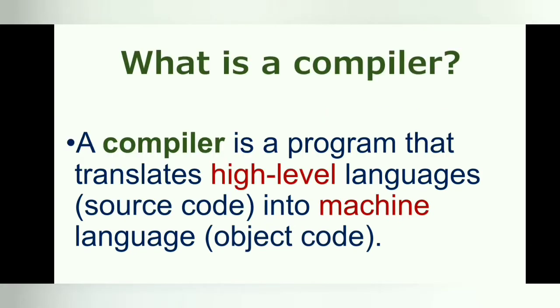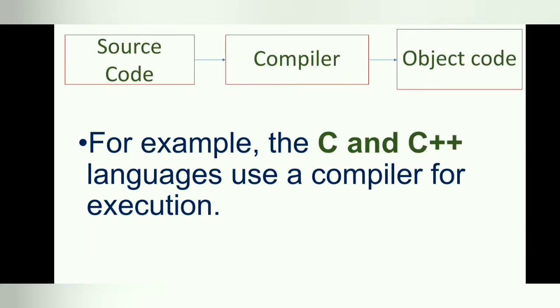What is a compiler? A compiler is a program, a translator that translates high-level languages into machine language. A program written by a user in a high-level language is known as source code. When it is converted to machine language by a compiler, it is known as object code. C, C++, Fortran, and Go languages use a compiler for execution.